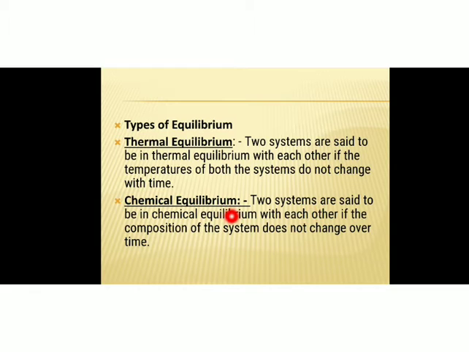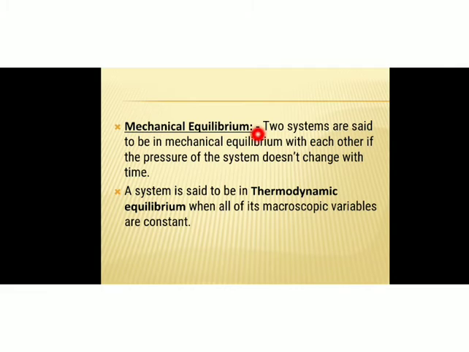That is another type of equilibrium. Two systems are said to be in chemical equilibrium with each other if the composition of the system does not change over time. That means the components inside the system should not change with respect to time.